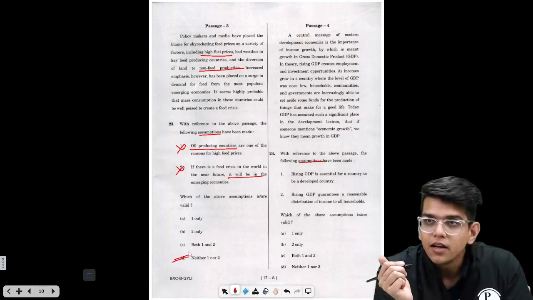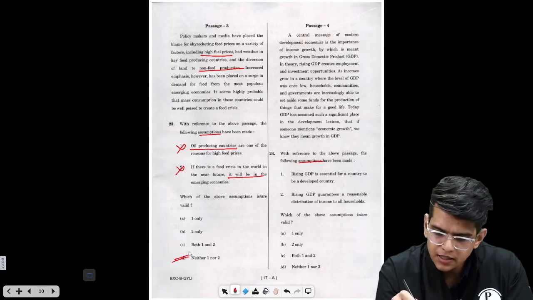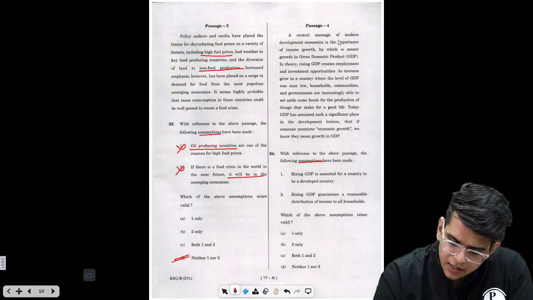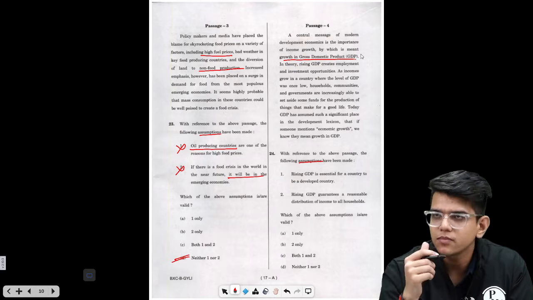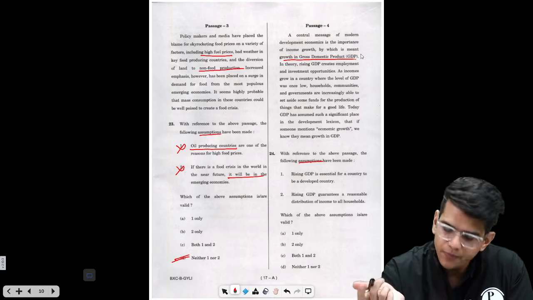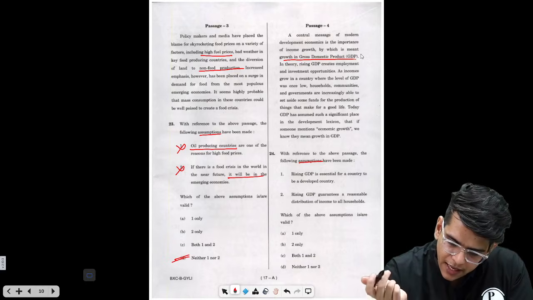Similarly, if you read this passage, it is about GDP and how it contributes to income growth. A central message of modern development economics is the importance of income growth, by which it means GDP. In theory, rising GDP creates employment and investment opportunities as incomes grow.